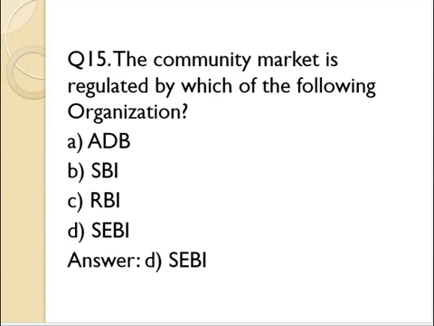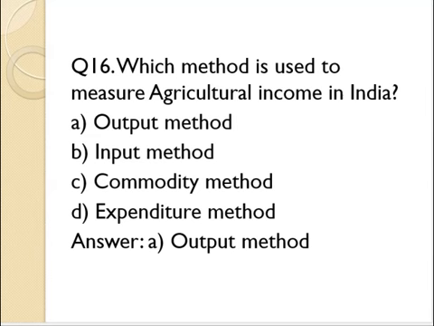A. ADB, B. SBI, C. RBI, D. SEBI. Answer D. SEBI. Question number 16. Which method is used to measure agriculture income in India? A. Output method, B. Input method, C. Commodity method, D. Expenditure method. Answer A. Output method.